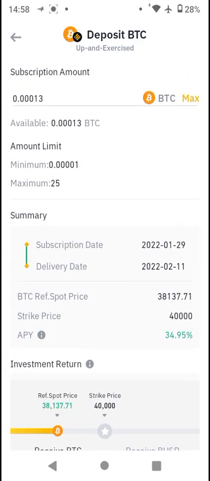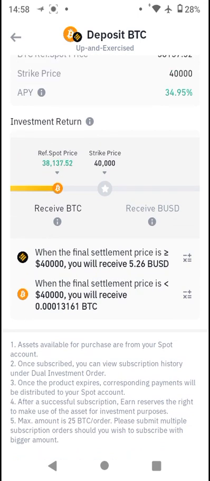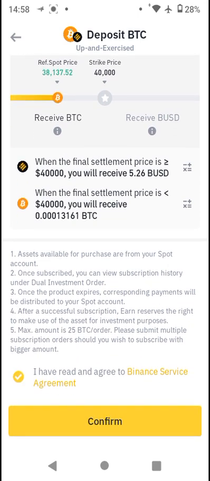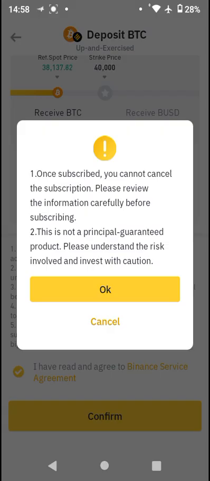Since we are doing this, Binance has made it possible for you to see what you should be expecting if things go both ways, or whichever way your investment pushes through. So you're going to click on confirm. Once subscribed, you cannot cancel the subscription. Please review this information carefully before subscribing. This is not a principal guaranteed product. Please understand the risks involved and invest with caution. So we just invested with caution.